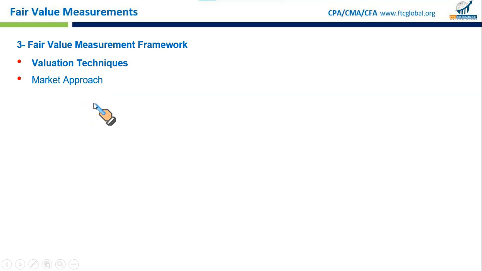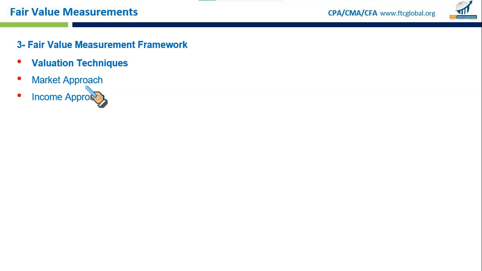Let us discuss these one by one in depth so you know what exactly it means. In market approach, we use the actual prices and data from the market transactions involving similar assets. For example, if a company wants to sell a machine, they could use the market approach by looking at the prices of similar machines that have recently been sold in the market. If a similar machine was sold for $50,000, let's say, the company might estimate that their machine has a fair value close to this amount, $50,000.